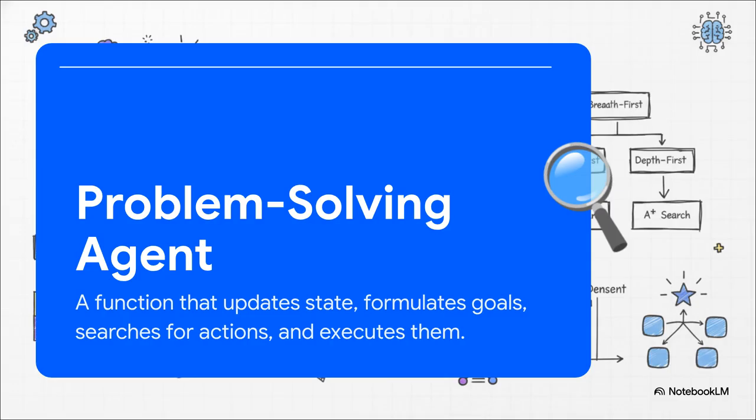Third, it formulates the problem. What are the physics and rules of this room? Then, and this is the crucial part, it searches for a specific sequence of actions to bridge the gap between where it is right now and its goal. Once it finds that sequence, it just executes it, step by step.